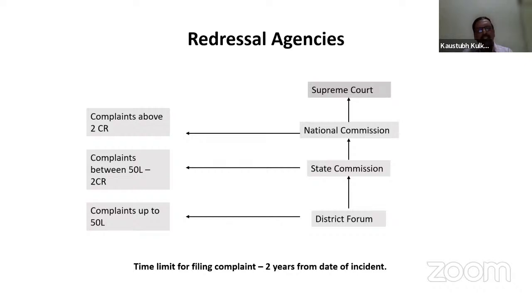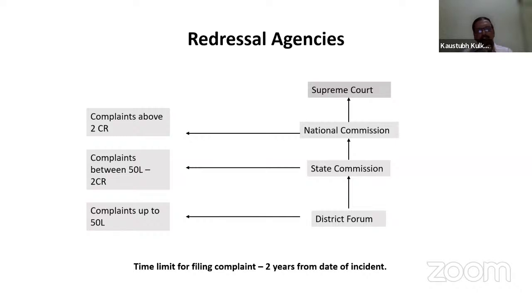Previously for district forum, it was 20 lakhs, but now after 31st December 2021, it has come to 50 lakhs. So complaints up to rupees 50 lakhs, if they are to be registered, they should go to the district forum. Above 50 lakhs, but up to 2 crore, the state commission will come in picture. So the complaints between 50 lakhs and 2 crore, the redressal agency will be the state commission.